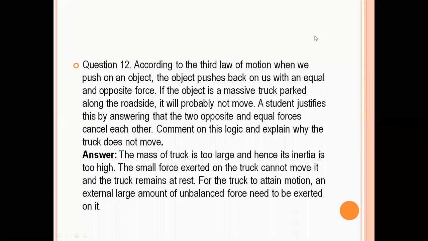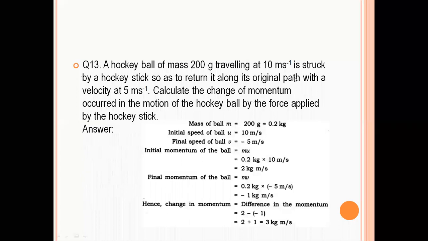Now the next one is again a question. A hockey ball of mass 200 gram, traveling at 10 meter per second. So this is m1 and this is u1. It is struck by a hockey stick so as to return it along its original path with a velocity of 5 meter per second.